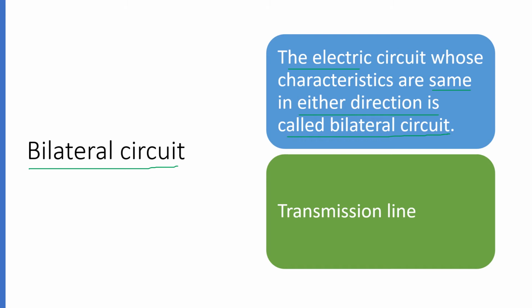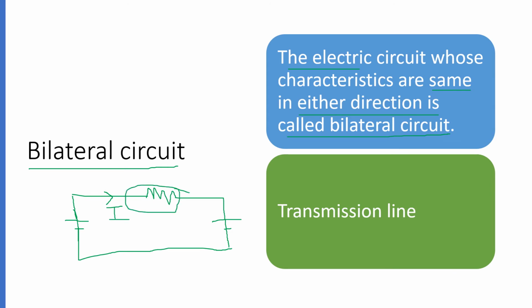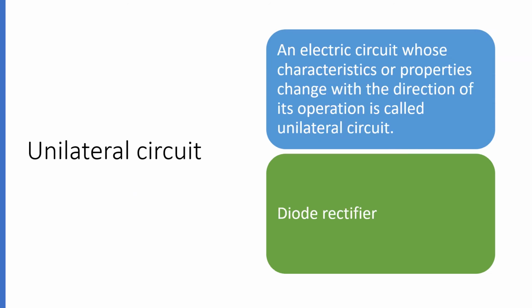That means if you are supplying from the left side and looking at their properties and characteristics, and in the next circuit you are supplying from the other side, in both cases their characteristic remains the same. Of course the direction of current will change, but the characteristic does not change. Those types of circuits are called bilateral circuits, and an example is transmission line.